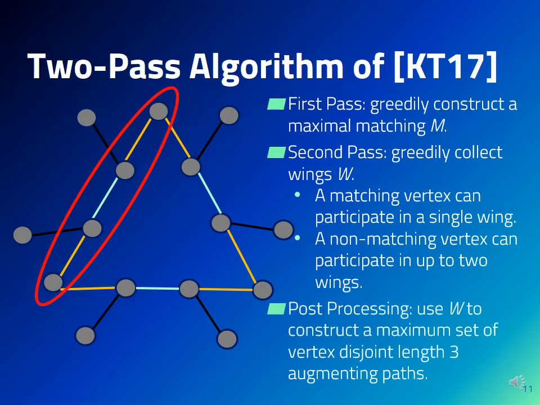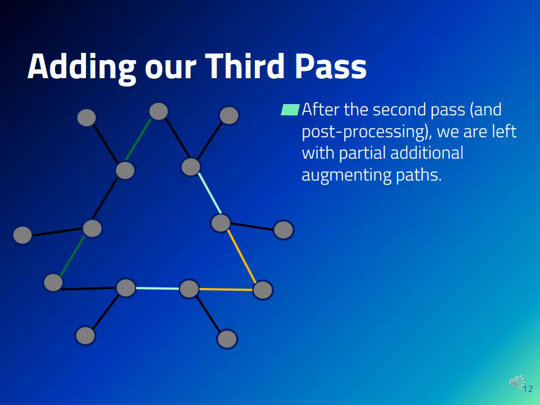After the algorithm completes the second pass, it constructs as many augmenting paths as possible using the edges of W. To get improved results, we added a third pass to the algorithm. Notice that after the second pass, we are likely to be left with many edges in W that do not intersect any augmenting path that was used.